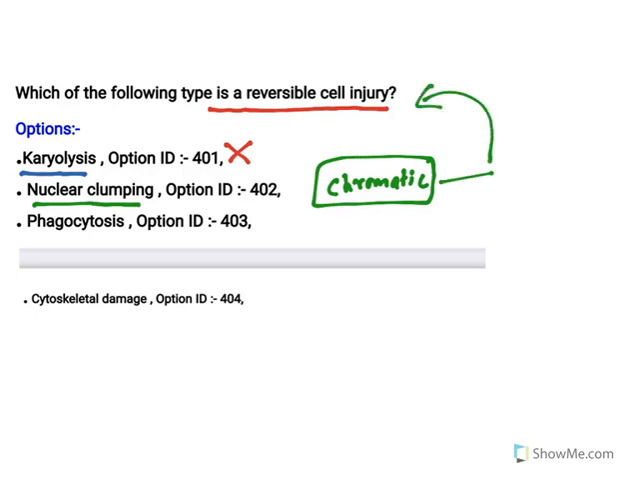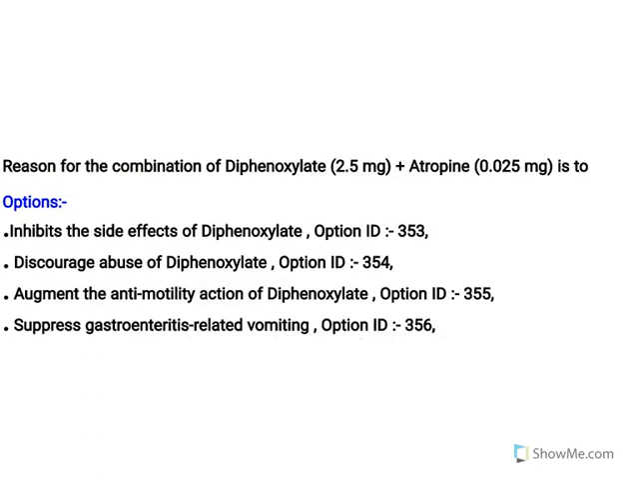Now, the next one, phagocytosis. Phagocytosis is where bacterial cells will be eaten by immune cells, and the bacterial cell death will occur, and this is also irreversible. Cytoskeletal damage. See, cytoskeletal damage, when it is severe, it breaks the plasma membrane and it results in irreversible cell damage. So among all of them, what is reversible? It is only nuclear clumping. Moving to the next one.